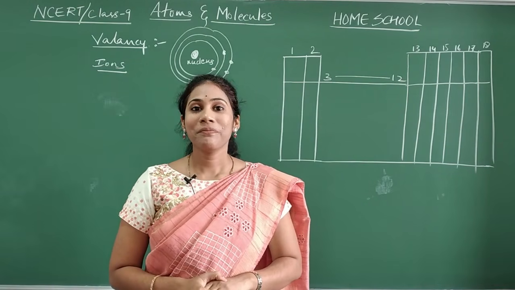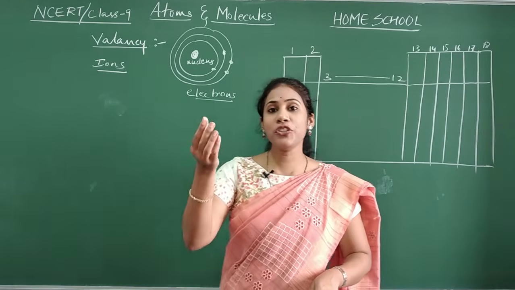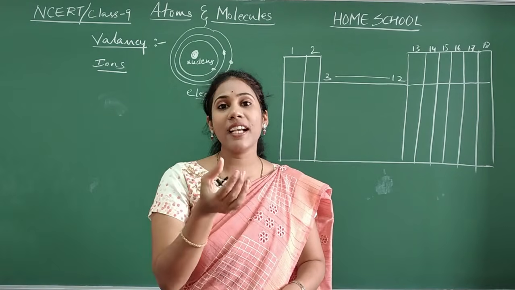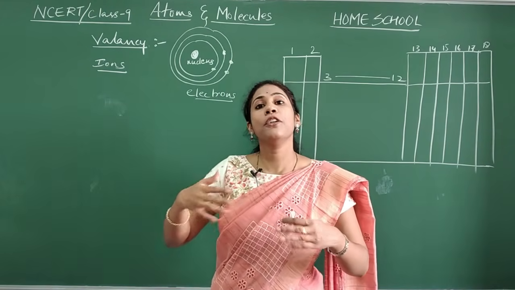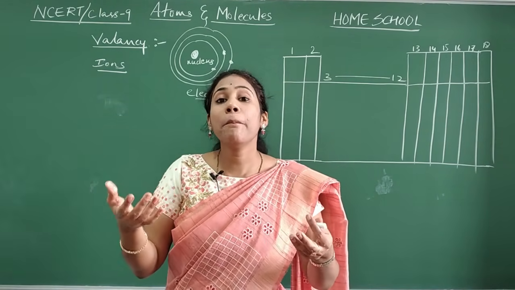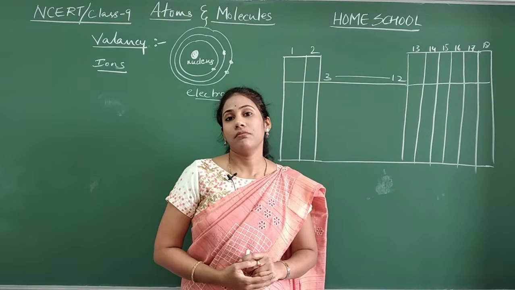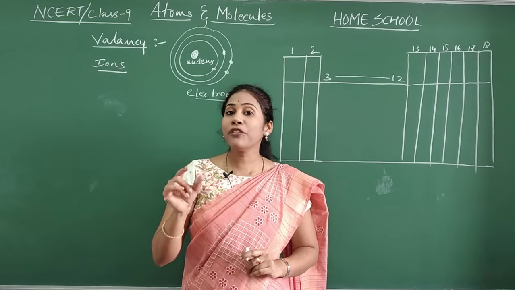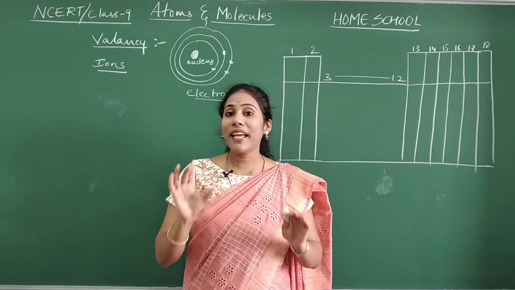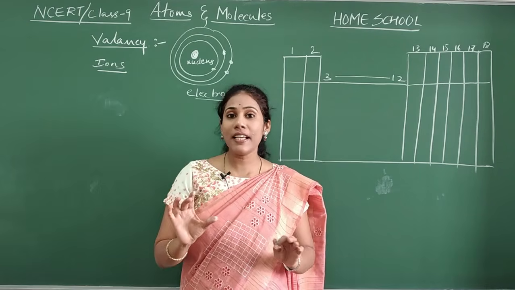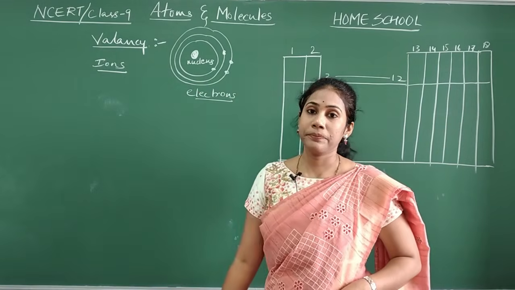Say in the H2O molecule, 2 hydrogen atoms combine with one oxygen atom because of these superheroes which make atoms combine with each other. Clear? So we have to discuss more aspects about electrons now. Where are these electrons present, guys? In the circular orbits of an atom.